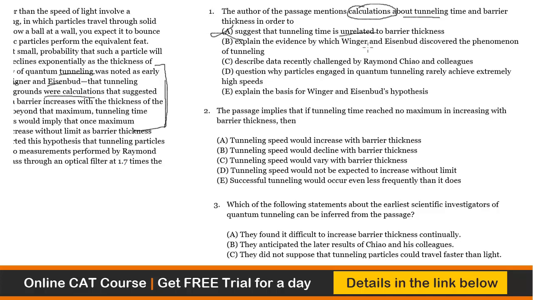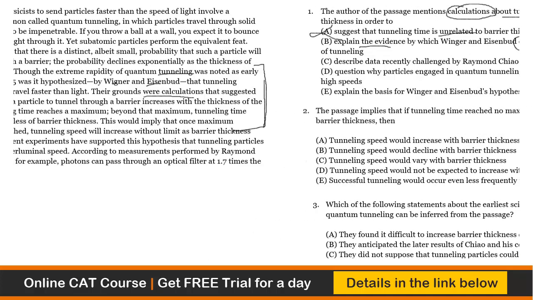Explain the evidence by which Winger and Eisenberg discovered the phenomenon of tunneling. So it's quite possible that their calculations were the evidence by which they discovered. But then the problem is, did they discover? Because you might mark the choice, but understand these people.